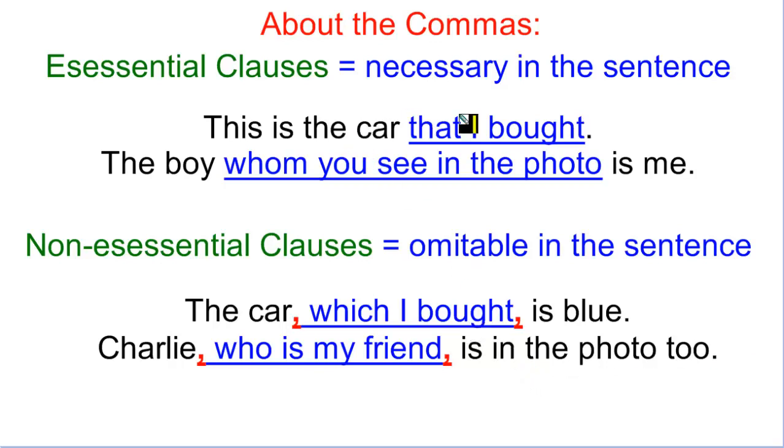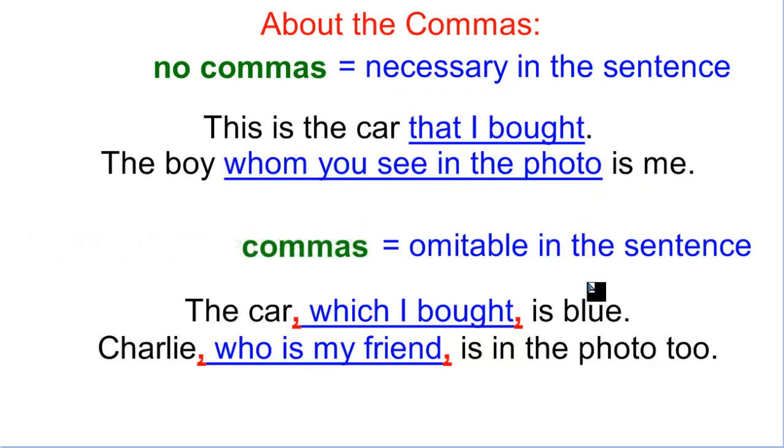So the difference between using commas and not using commas is that if you don't put commas, the commentary is necessary in the sentence. And if you do put commas, the commentary is optional in the sentence. So in other words, no commas, it means that it's necessary in the sentence. Commas, it means that you can omit the commentary in the sentence.